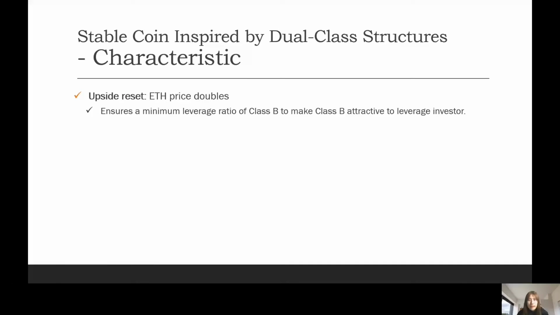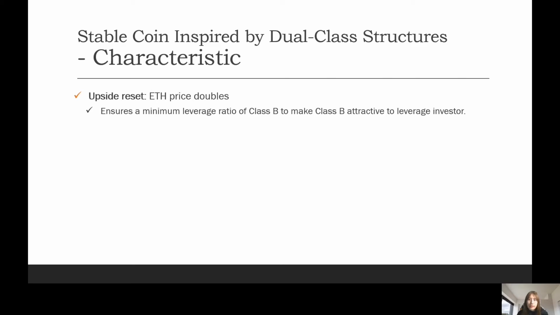Next, we'll be looking at the upward reset. The upward reset ensures a minimum leverage ratio of Class B to keep the Class B coin attractive to investors. When ETH price goes too high, the net asset value of B will be increased a lot, thus leading to a low leverage ratio.